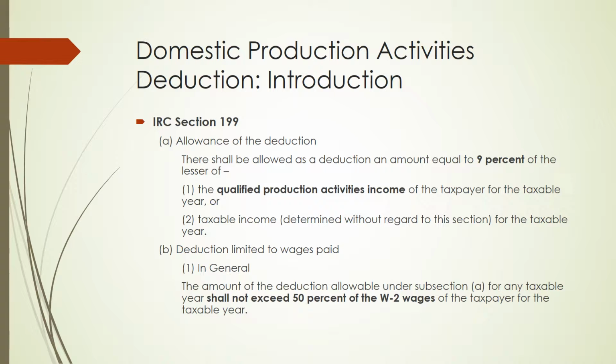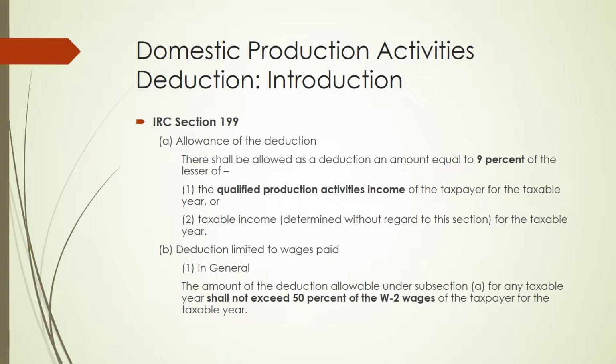Domestic production gross receipts are essentially anything domestically that qualifies as an industry as production. The code says any lease, rental, license, sale, exchange, or other disposition of qualifying production property which was manufactured, produced, grown, or extracted in whole or in significant part within the U.S. It also includes any qualified film produced, electricity, natural gas, potable water, as long as it's in the U.S., construction, engineering, architectural. So as you can see, it's not just manufacturing. There's actually a fair amount of industries that are included in this, but it was mainly targeted for manufacturing.